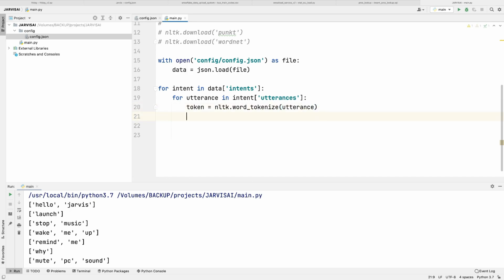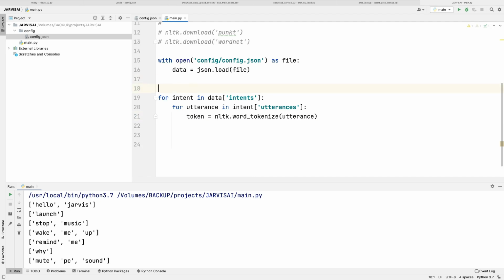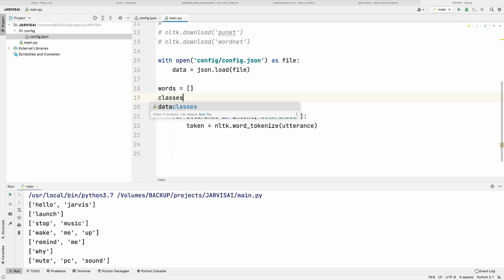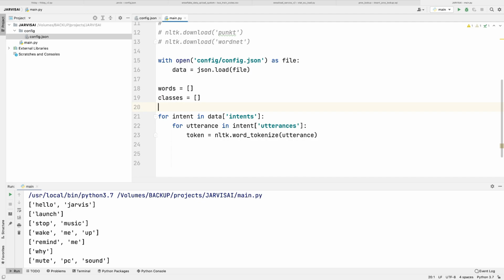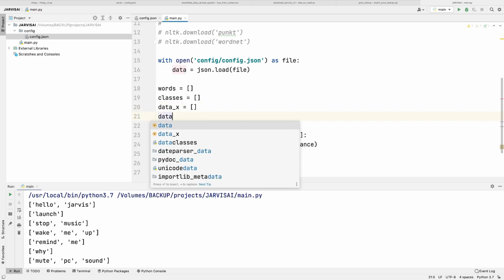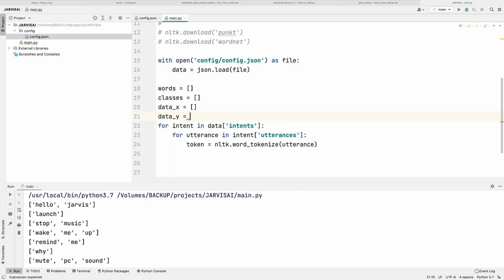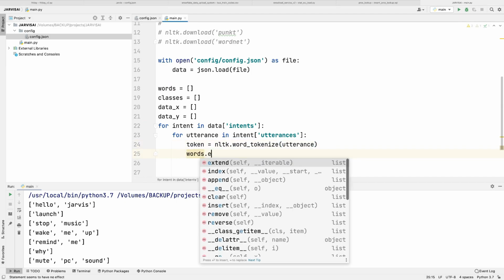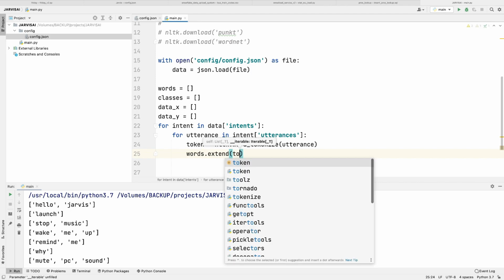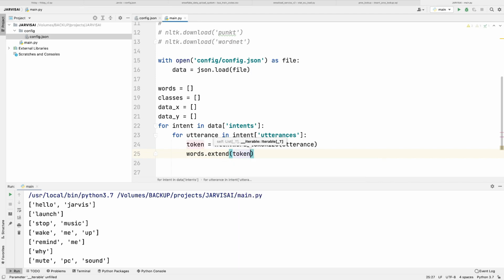Now we have words, so we are going to create some lists here: words, then classes, then data x, then data y, as we are going to train our model by giving the values of x and y. In the words we are going to extend tokens, not token, it's tokens because it's a list.